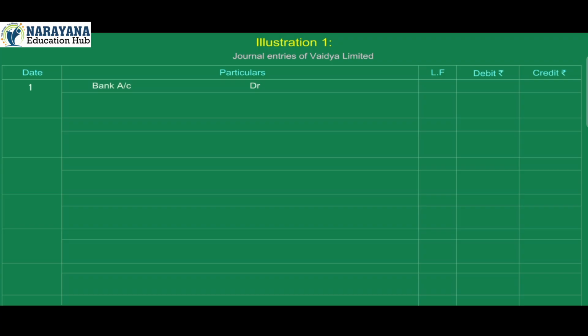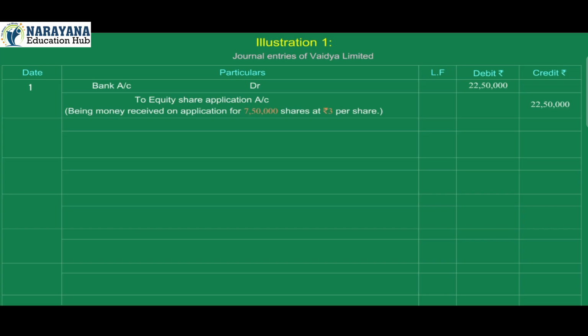1. Bank account debit 22,50,000 to equity share application account credit 22,50,000. Being money received on application for 7,50,000 shares at rupees 3 per share. 2. Equity share application account debit 22,50,000 to equity share capital account credit 22,50,000.